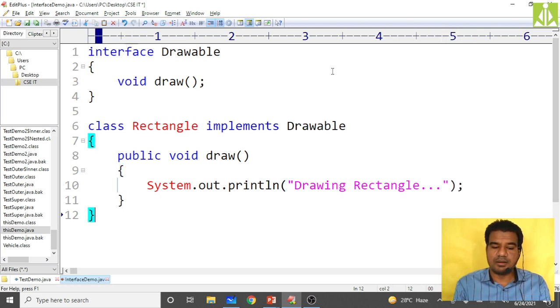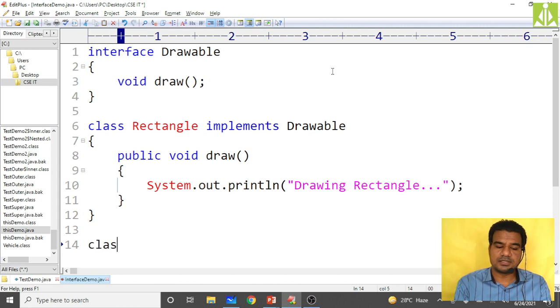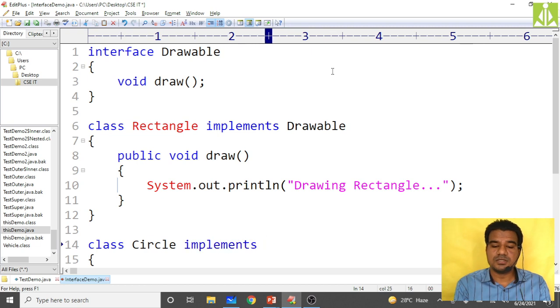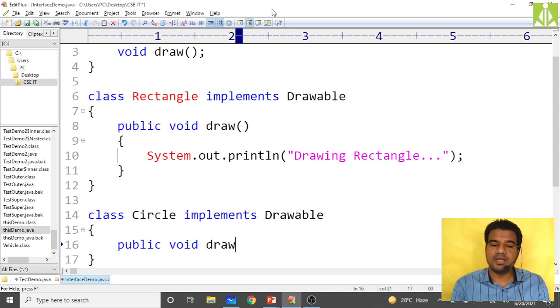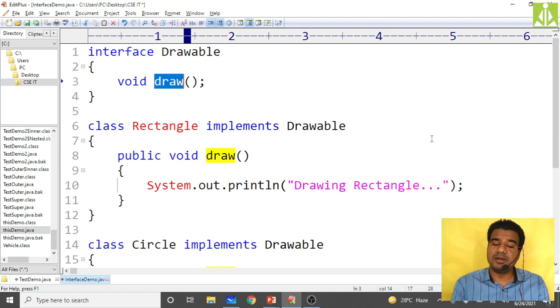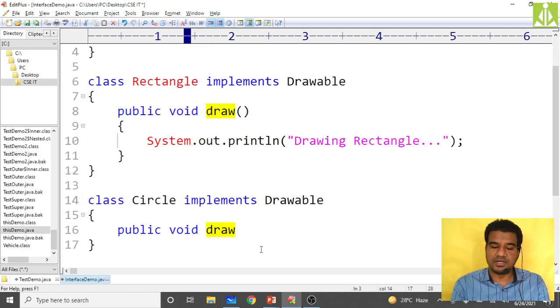Then come down and create another class, Circle. Circle implements Drawable, and into it you also put one method, public void draw. Same, because it is also implementing the Drawable interface. So like this, the draw method can be implemented by different parties in different ways.